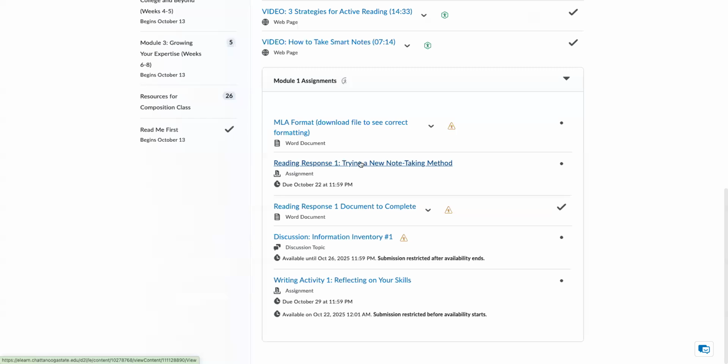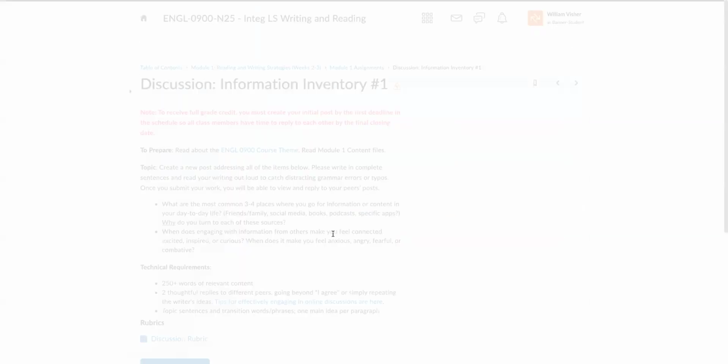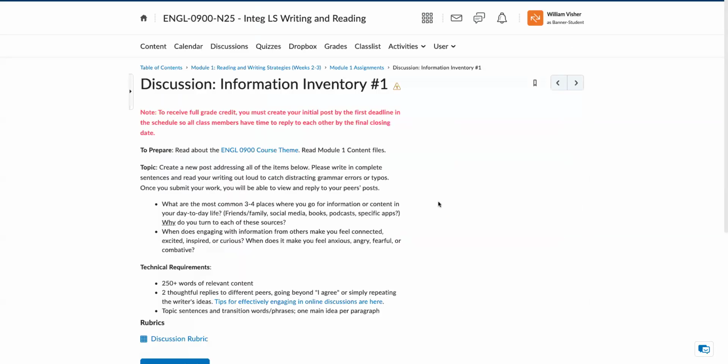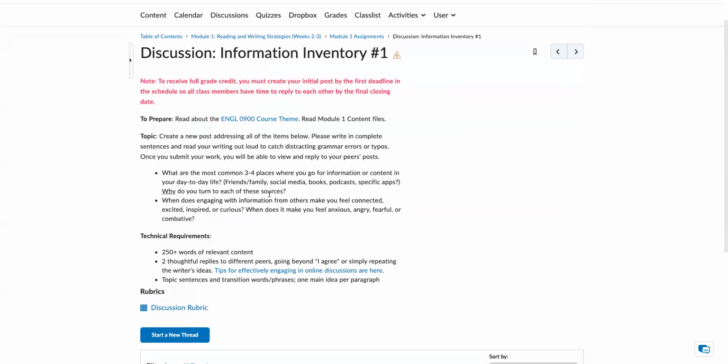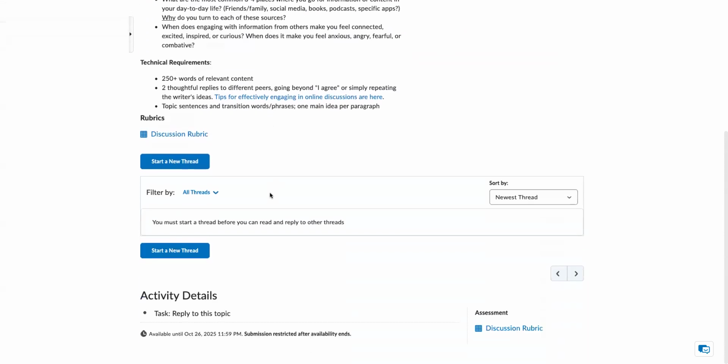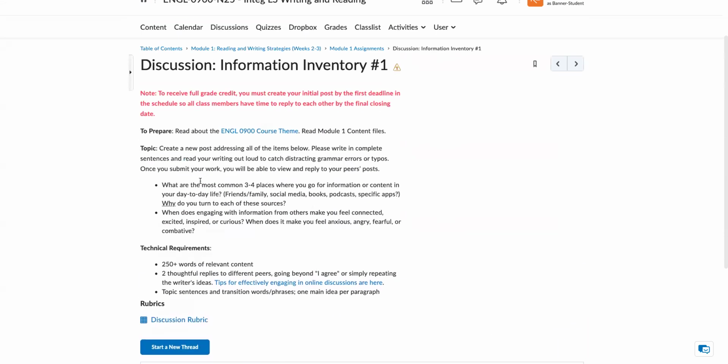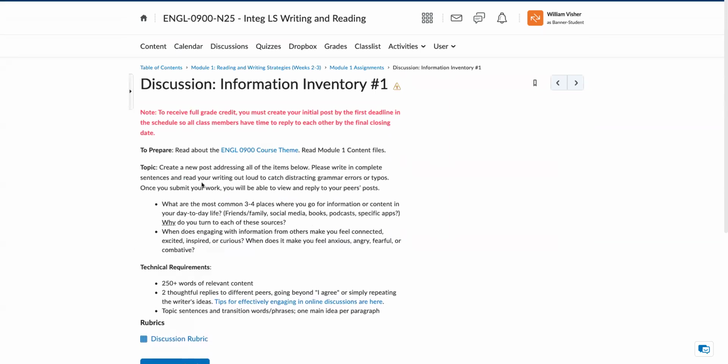Your reading response 1 is due the 22nd, which is Wednesday. Then this is the document that you download. Then you have a discussion that's due. Note that the discussion asks you about where you get information from. And of course, to do that, you just click start a new thread, just like you did with the other one.